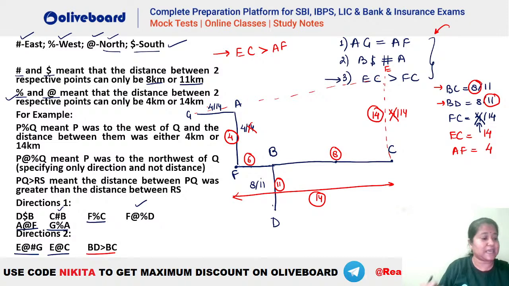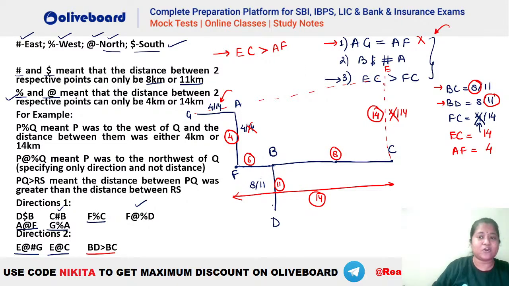Now you can see AG can be 4 also. It can be 14 also. So if AG is 4, that means it will be equal. So there is a possibility for it to be true. That means it is not definitely false. We do not know the value of AG, Pavitra. That has a possibility. AG can be either 4 or 14. It can be 4 also, it can be 14 also. So you can see there is a possibility for it to be true. That is why this is not the answer. This is not definitely false. Definitely false means something that can never be true. I hope this is clear, right?